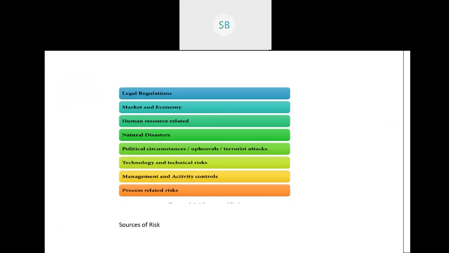For those who joined late, I'm just repeating once more. We studied the sources of risk, because sources of risk help us to identify the problems, and we try to mitigate those risks. Any kind of risk will have some impact, whether financial loss or loss of life.